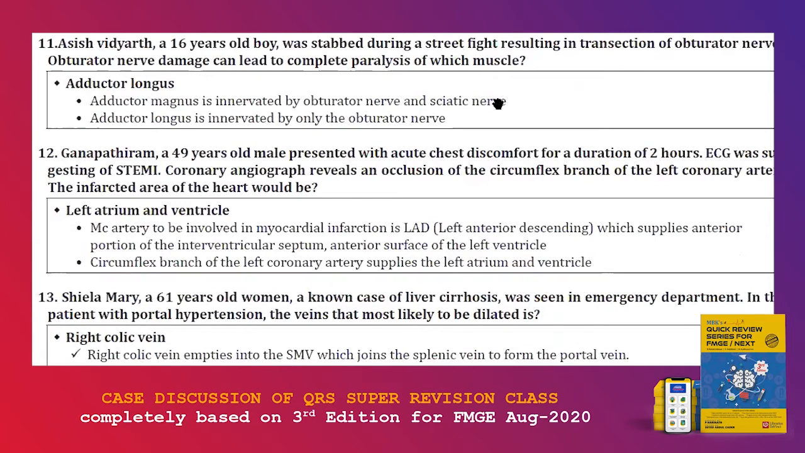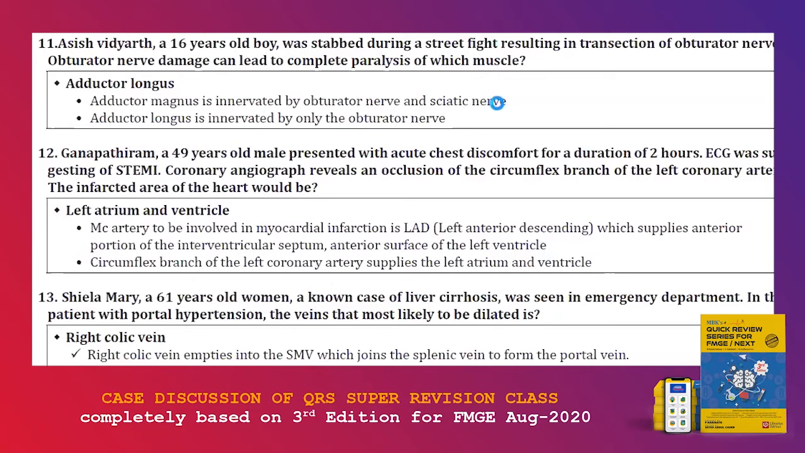The next MCQ is Ganapati Ram, a 49 years old male, presented with acute chest discomfort for a period of 2 hours. So ECG was taken. So this suggested ST elevation MI. So coronary angiogram reveals an occlusion in the circumflex branch of left coronary artery. So which area of the heart would be infarcted? So directly they are asking, circumflex branch of left coronary artery supplies, answer is left atrium and ventricle. Circumflex branch of left coronary artery supplies left atrium and ventricle.